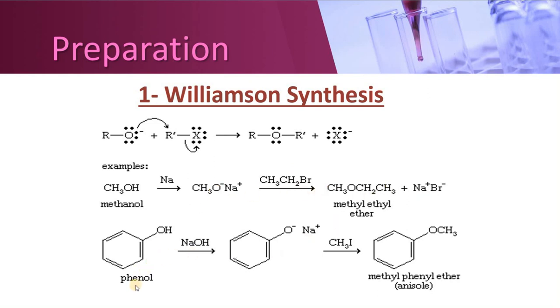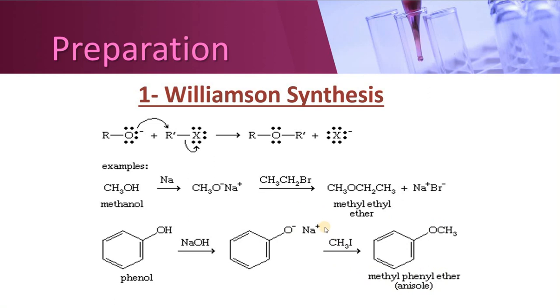Similar example can be shown here in case of phenols. When phenols are treated with sodium hydroxide, right? Alcohols were treated with sodium and phenols are treated with sodium hydroxide. They are going to produce sodium phenoxide. You are familiar with the reaction. You have studied about it in the portion of phenols. Now they are being treated with alkyl halide, that is methyl iodide right now. Sodium is going to pick up iodine and methyl group will be attached over here with the oxygen, producing methyl phenyl ether, which is also called anisole.